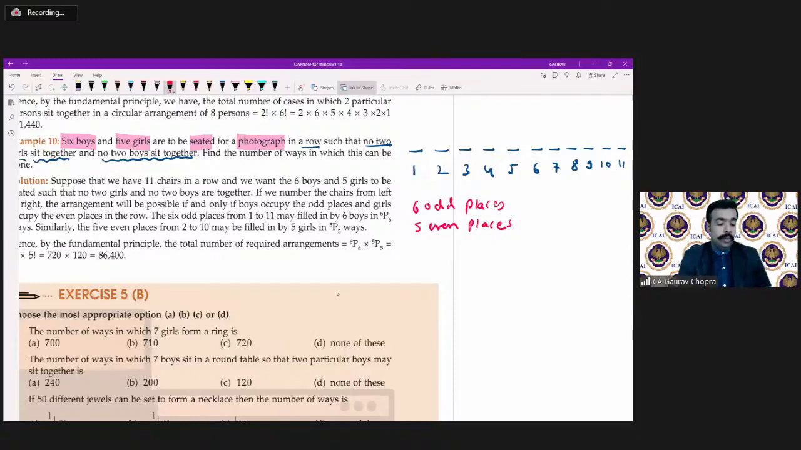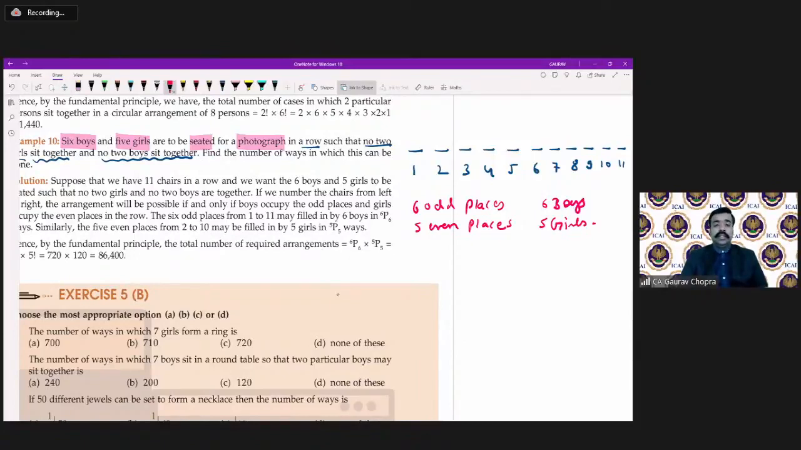Also, how many boys do we have? 6 boys are there and 5 girls are there. So if we arrange all those boys on the odd places and all girls on the even places, our question will get solved. So first we can arrange all boys into odd places.